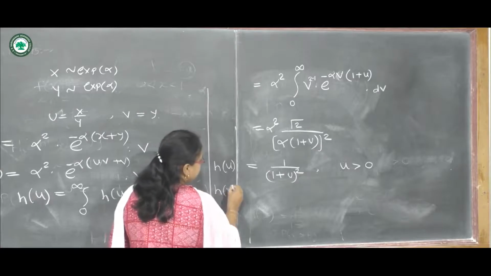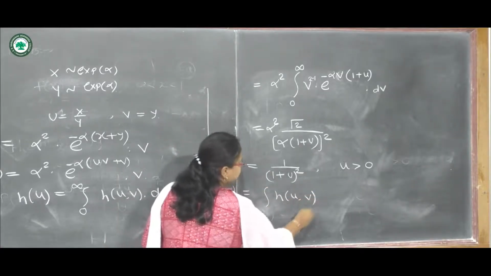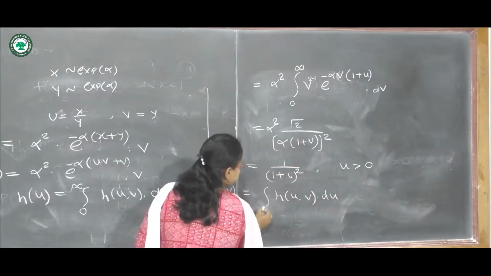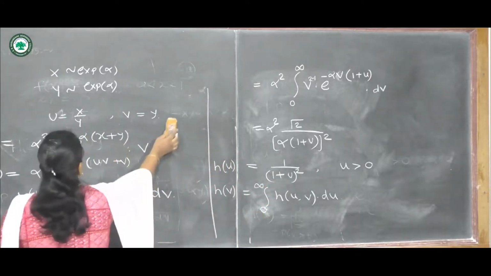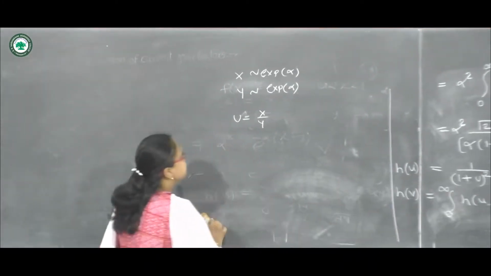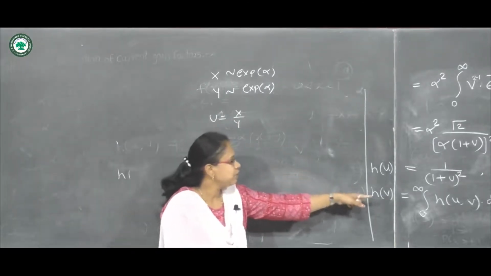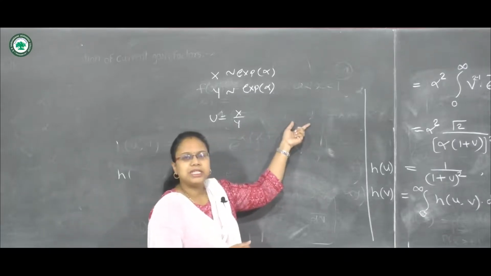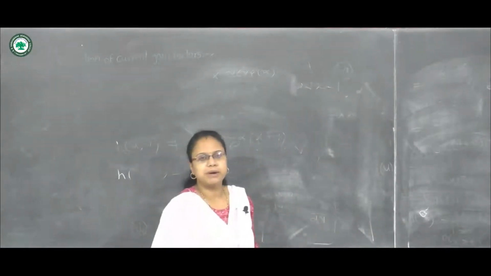So h of v can be obtained by integrating the joint distribution h of u, v with respect to u. We are asked to obtain the distribution of u, meaning x upon y. That's why we have obtained h of u. H of v will be the same as the distribution of y because v is written as v equals y. Let us see the next example.